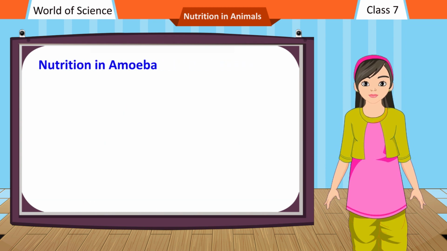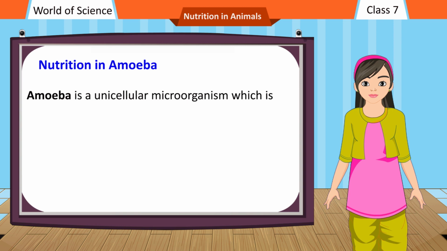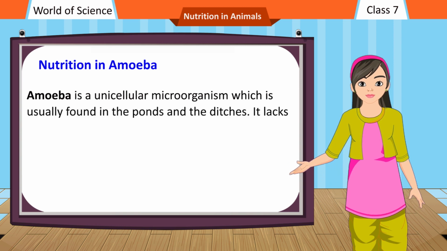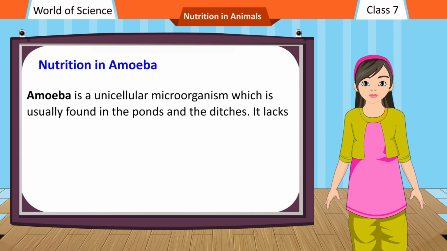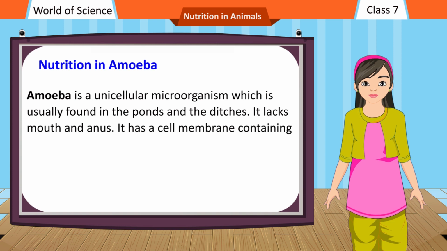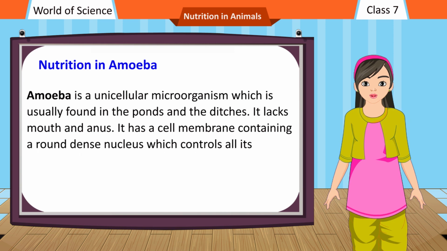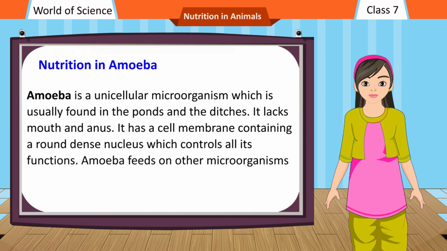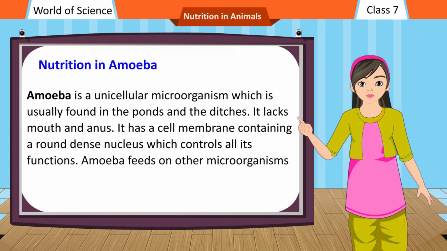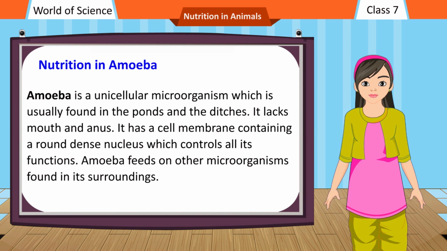Nutrition in amoeba. Amoeba is a unicellular microorganism which is usually found in the ponds and the ditches. It lacks mouth and anus. It has a cell membrane containing a round dense nucleus which controls all its functions. Amoeba feeds on other microorganisms found in its surroundings.